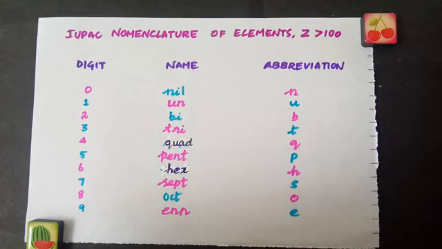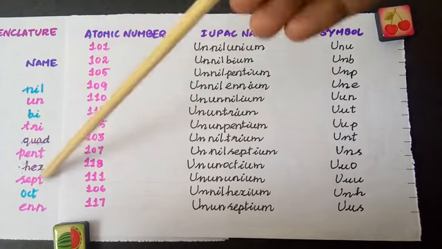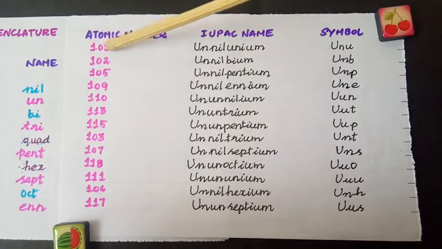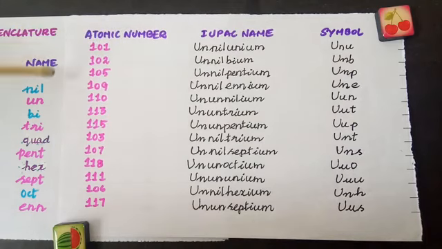Now let's use this nomenclature and try to name the elements with atomic numbers greater than 100. Remember these names: for 0 it's nil, 1 un, 2 bi, and it goes on. Now the atomic number of the element is 101. For 1 the IUPAC name is un, for 0 it is nil, and again for 1 it is un.